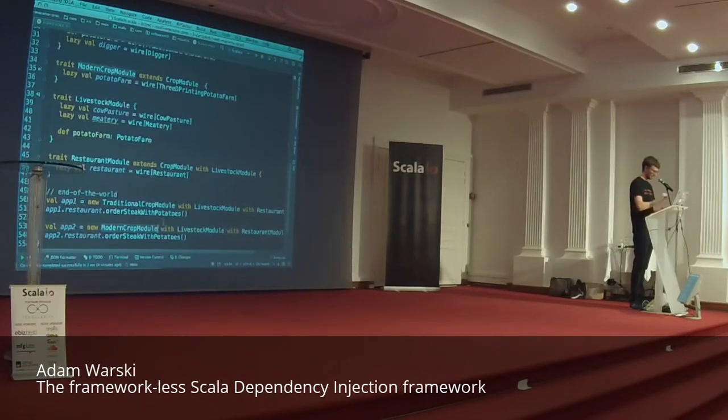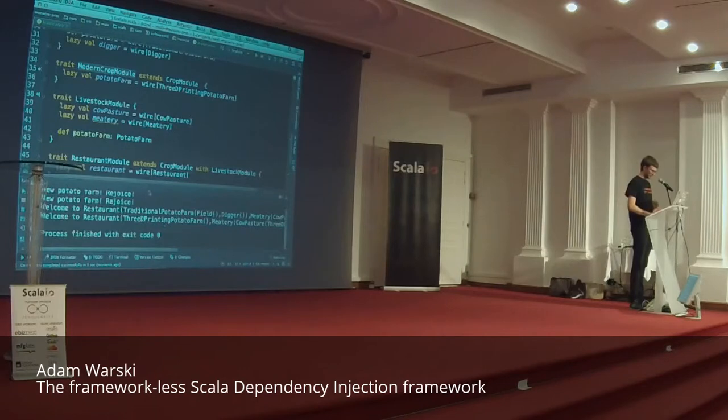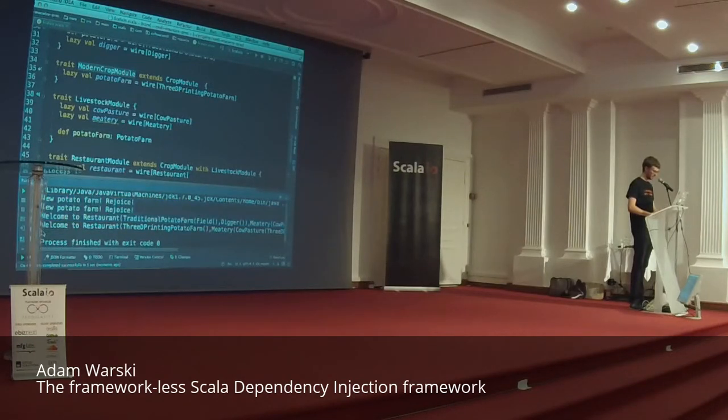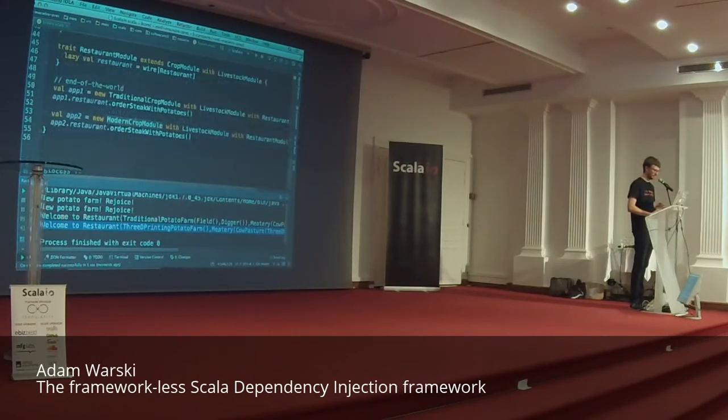Okay? And let's try running that. And maybe we'll get lucky. And we did. Okay. So that's the output of the first application, right? It uses the traditional potato farm with the field and the digger, right? And here we have the output of the second application, which uses this 3D printing potato farm, right? And you know, we just swapped the trait here, right? The implementation of the crop module.